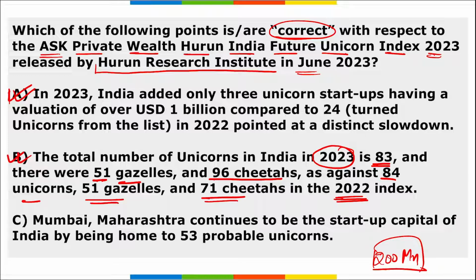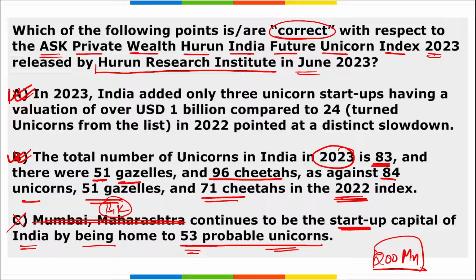Then option C: Mumbai, Maharashtra continued to be the startup capital of India by being home to 53 probable unicorns. Let me correct here, it is not Mumbai, Maharashtra, it is Bangalore, Karnataka that continues to be the startup capital of India by being home to 53 probable unicorns. And if you remember, Bangalore, Karnataka is also known as the Silicon Valley of India. So option C is wrong here. Only options A and B are correct, and you can correct option C by saying that it is not Mumbai, Maharashtra, it is Bangalore, Karnataka that continues to be the startup capital of India.